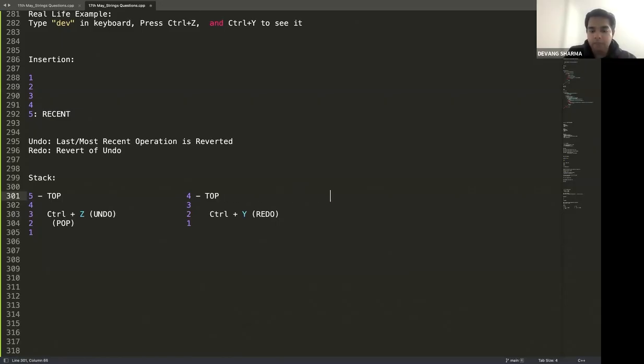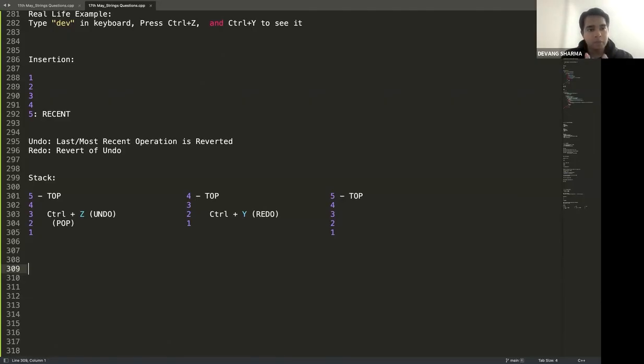Now my stack will become exactly how it was before. 5 will come on the top, then you will have 4, then 3, then 2, and finally 1. I hope everybody is crystal clear with this basic understanding of undo and redo operations. Agree?